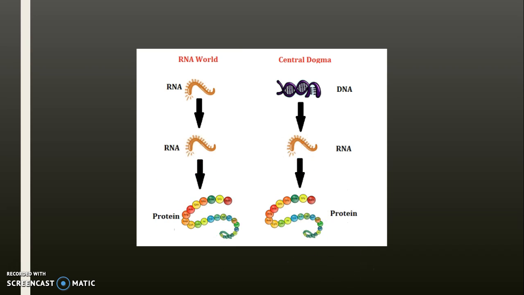Scientists who attempt to recreate the conditions of early Earth in a test tube have managed to evolve a number of RNA machines that can drive chemical reactions to make some parts of a nucleotide. This proves that RNA can drive nucleotide building chemical reactions. Researchers have yet to create an RNA machine that can create whole nucleotides using ingredients that would be available on primitive Earth. And here's an image of the RNA world. So RNA turning into RNA and protein, and then DNA turning into RNA and protein.